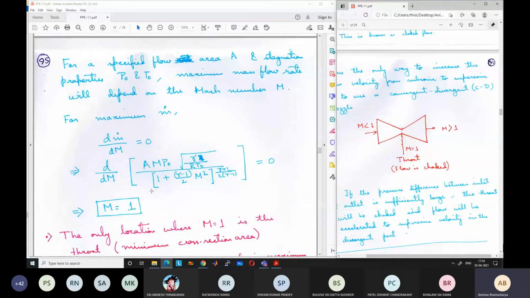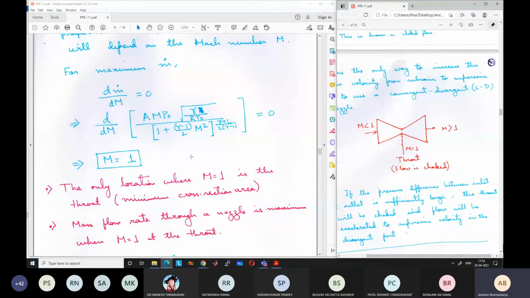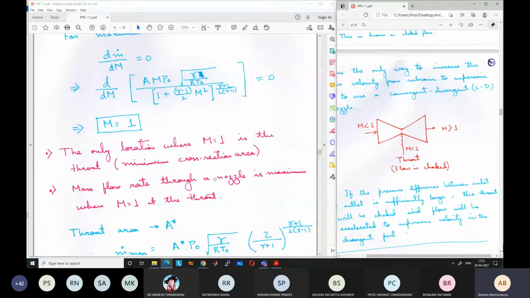So what does it mean, Mach number is 1? Where will the Mach number be 1? The Mach number can only be 1 at a single location, that is the throat. It cannot be 1 at any other location. So the flow rate is maximum when the Mach number reaches 1 at the throat. This is understandable, because the velocity cannot exceed sonic velocity at the throat.